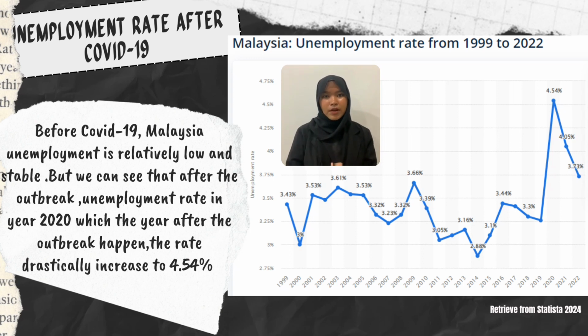So we talk about the statistics of the unemployment rate after COVID-19. Generally speaking, before COVID-19, Malaysia's unemployment was relatively low and stable. But we can see that after the outbreak, the unemployment rate in year 2020, the year the outbreak happened, drastically increased to 4.54%. We can see that for sure COVID-19 has had a huge impact on unemployment.